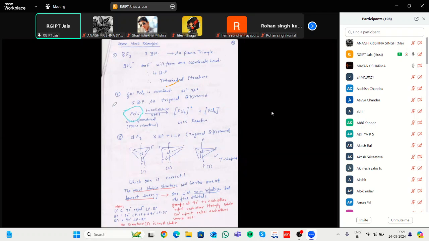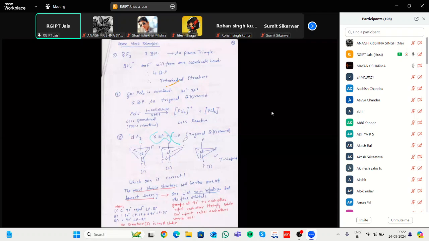One is axial, the second is equatorial. That's why the bond distances of axial and equatorial are not similar. That's why in the solid state it is split into two categories: one is PCl4 plus and PCl6 minus.